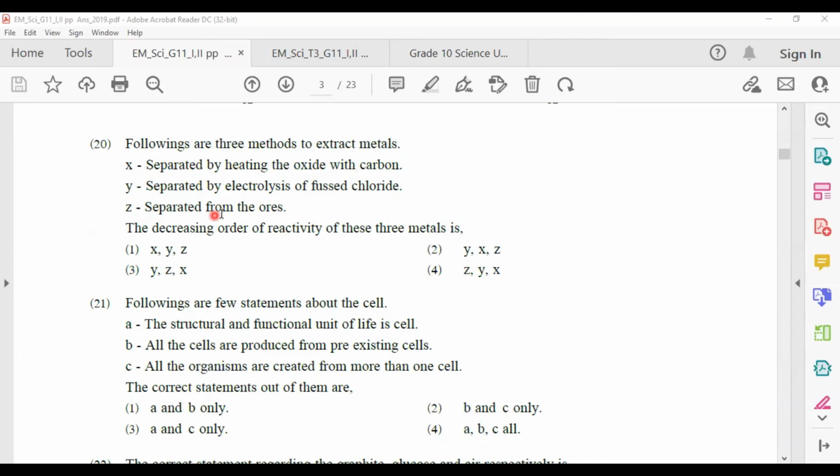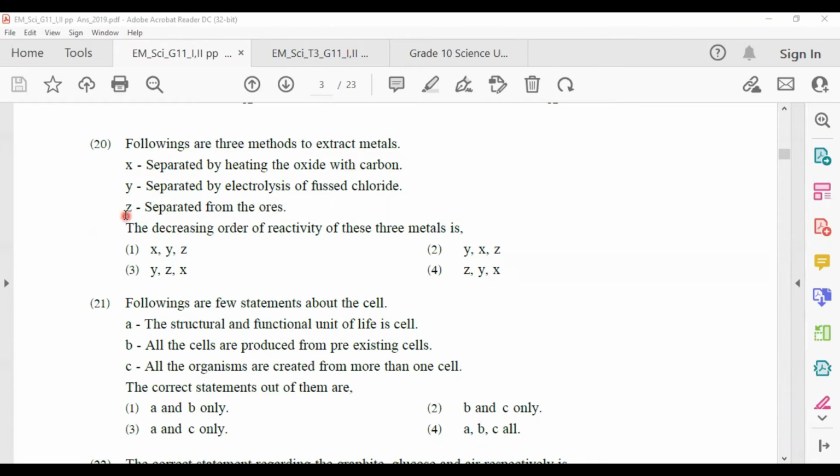And Z is separated from ore. In the below part of the activity series, the elements have to be separated by physical methods. This has been separated from the ore, so it is a physical method.